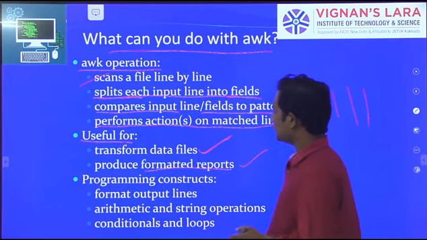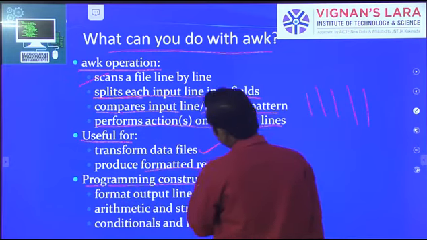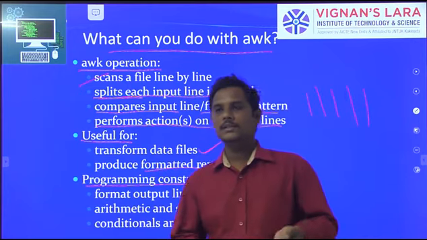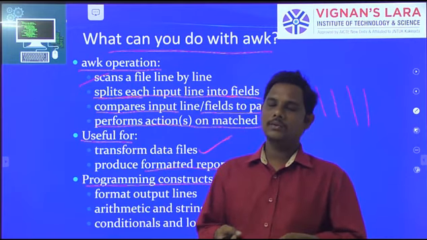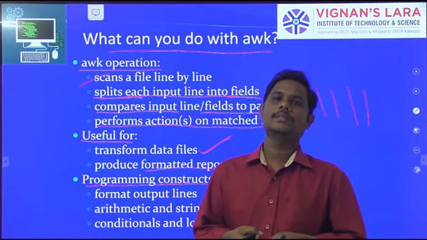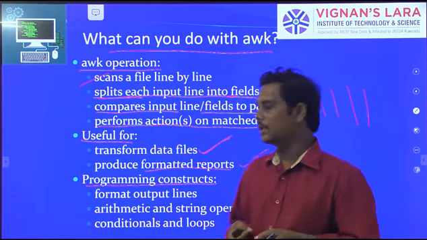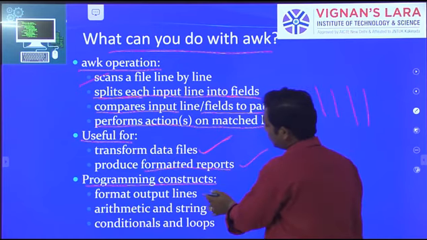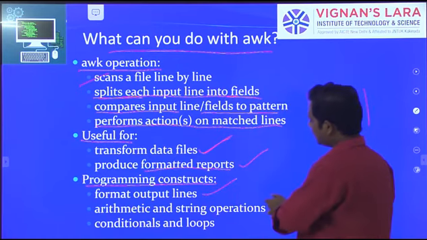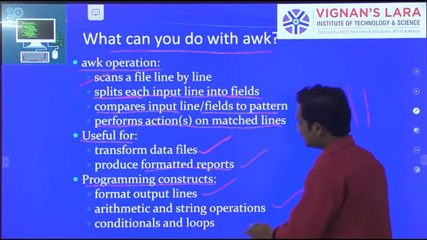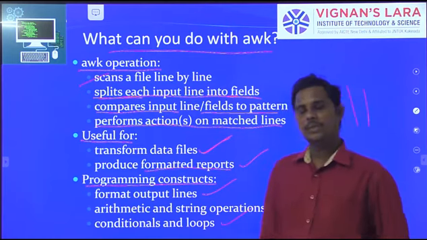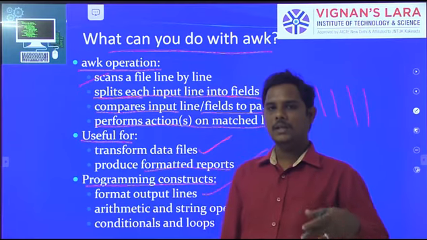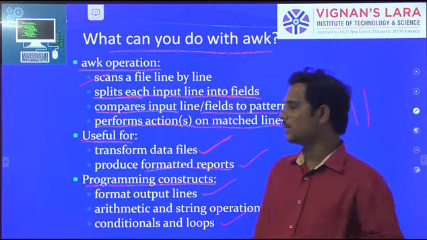Next, programming constructs. Here, as in all programming languages, conditional statements, arrays, iterative statements and variables are used. All these things are used here also. It is also one type of programming language, as I told you at the start. So with programming constructs, formatted output lines will be displayed. Arithmetic and string operations are also used. Conditional and looping statements are also used. I will explain how they are used in the coming classes, maybe next class.